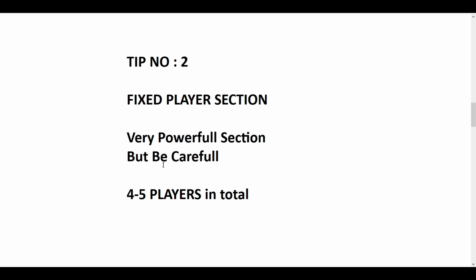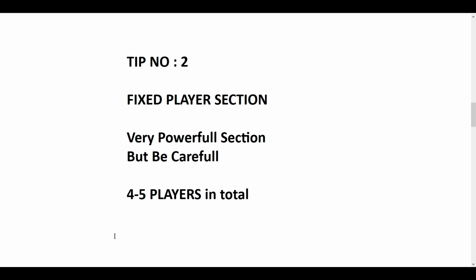We need to be very careful while selecting the players in fixed player section. So first of all, we need to select at least 4 to 5. If all those 4 to 5 players that were selected have performed well, then your rank will definitely be very low. That means you will definitely get a lot of profit. If you do well in fixed player section, basically you will definitely win a lot of money. That is a very important section in our software, which is the tip number 2.